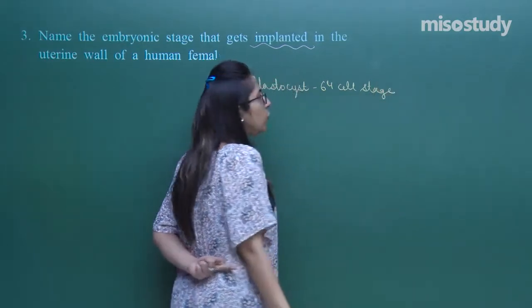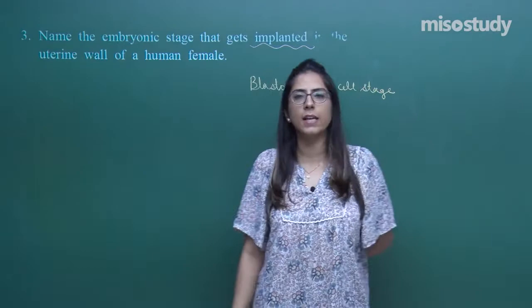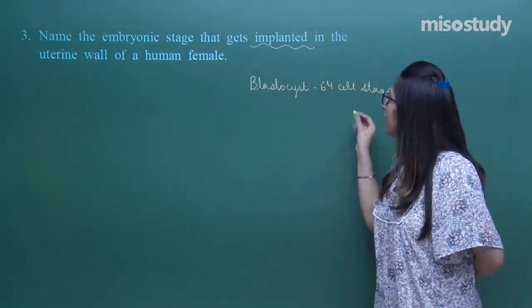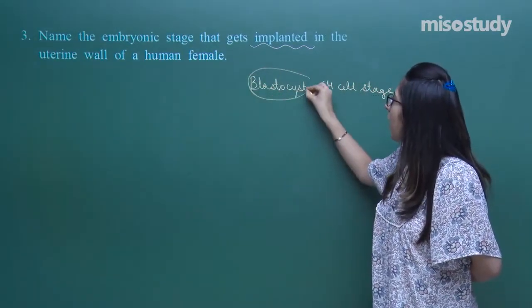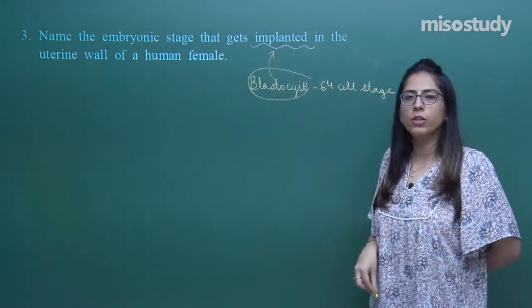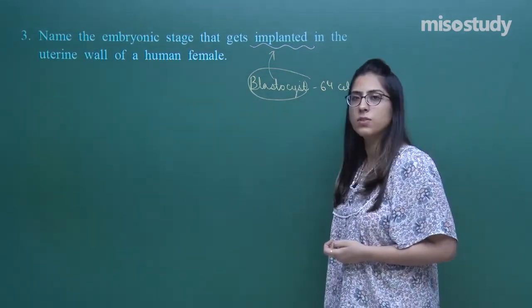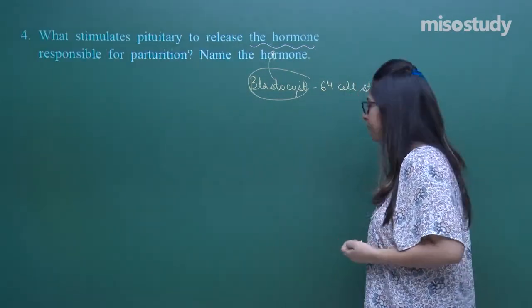In this we have two layers present. One is called the trophoblast and the second is the inner cell mass. So the blastocyst is the one which gets implanted into the uterine wall of a human female. So the answer is blastocyst for question number 3.